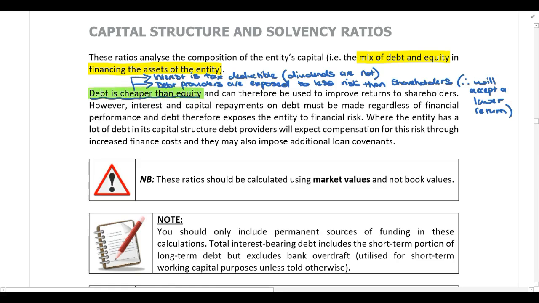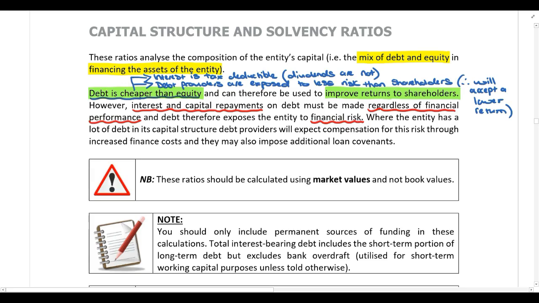And because debt is cheaper than equity, one of the advantages of debt is a company can use debt to improve returns to their shareholders because it's cheaper than equity. However, the disadvantage of having debt in your capital structure is interest and capital repayments on debt must be made regardless of financial performance. So debt exposes the company to financial risk.